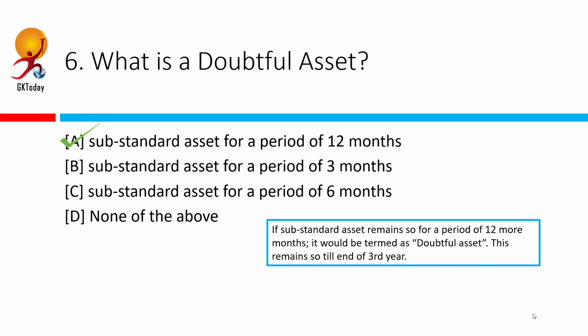In this case, provisioning again becomes different. Up to 1 year, that is 12 months to another year, 25% of outstanding amount in case of secured loans and 100% of outstanding amount in case of unsecured loan. In case of 1 to 3 years, the outstanding amount against secured loans becomes 40%, but the outstanding amount against unsecured loans remain 100%. And whenever it reaches more than 3 years, it becomes 100% of the amount, whether it is secured loan or unsecured loan.